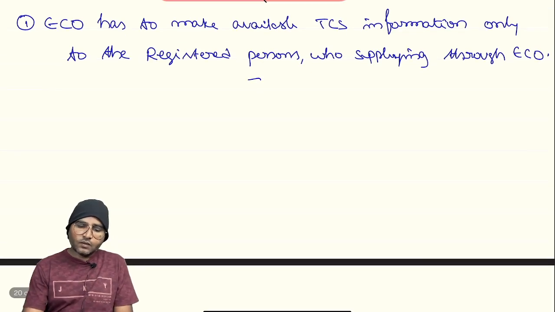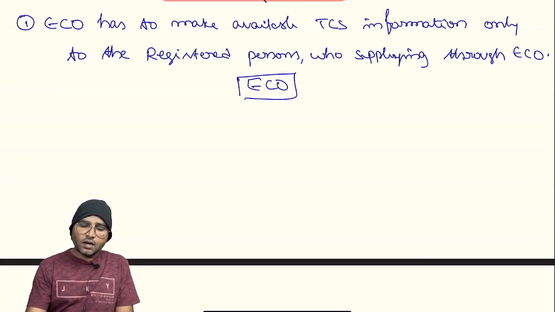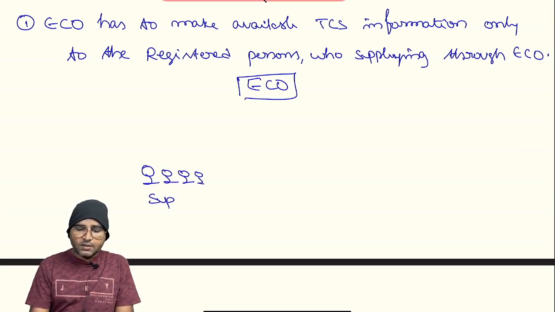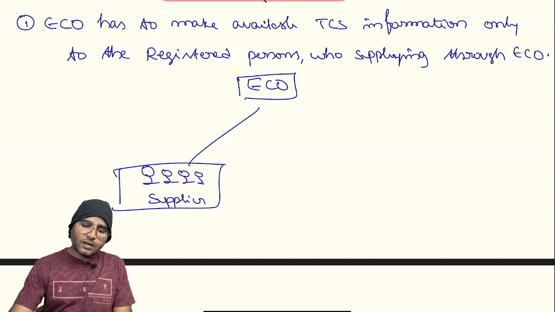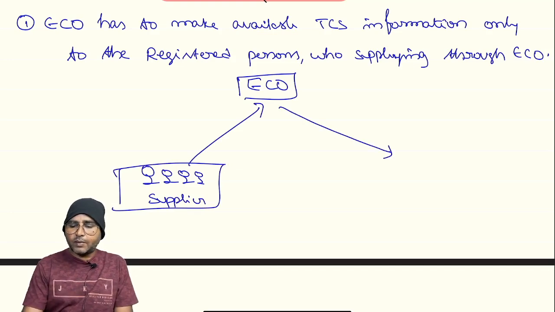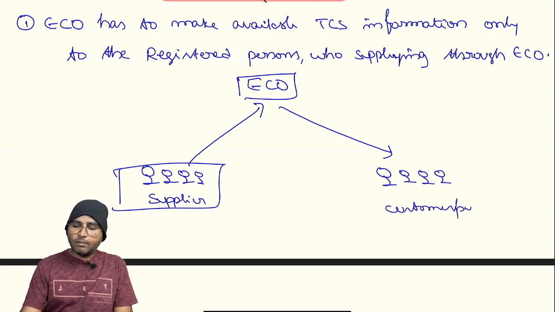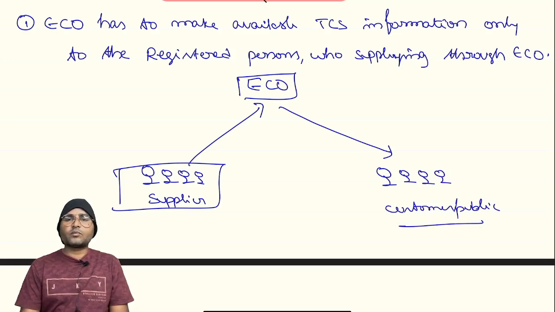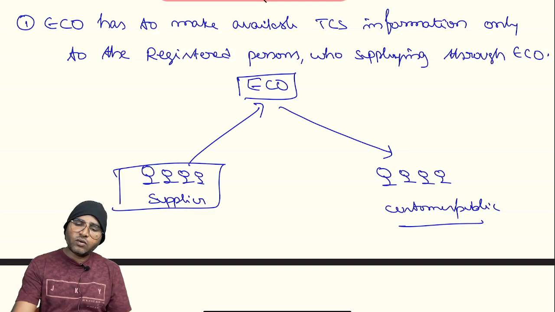See here, this is the e-commerce operator, and these are the small business persons who are the suppliers, right? They are making supplies through the e-commerce operator to the customers or public, right? In this situation, what will happen?